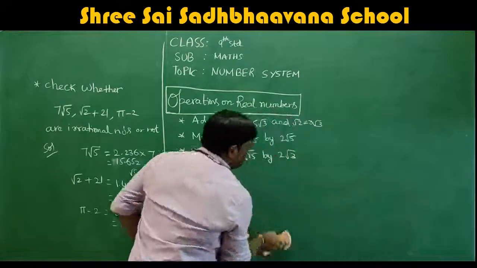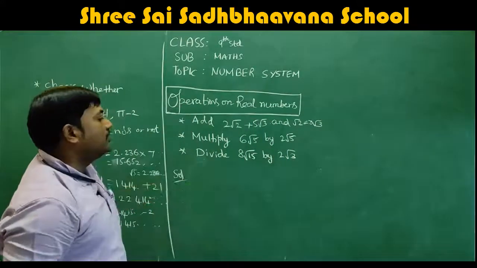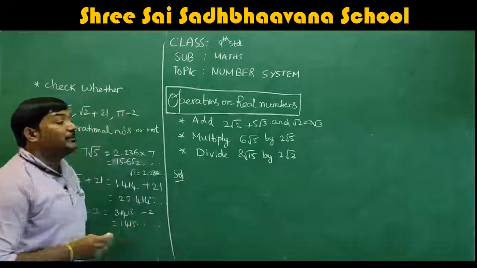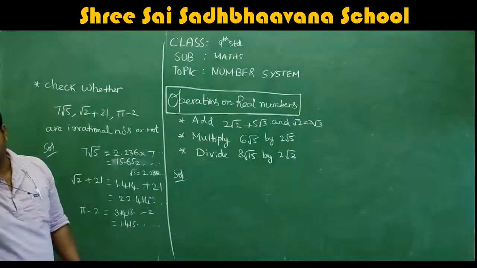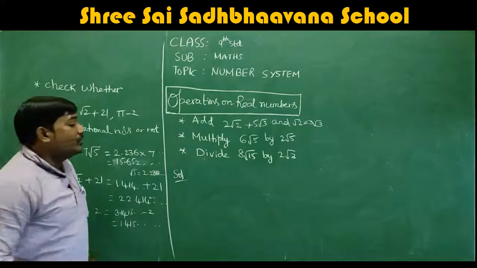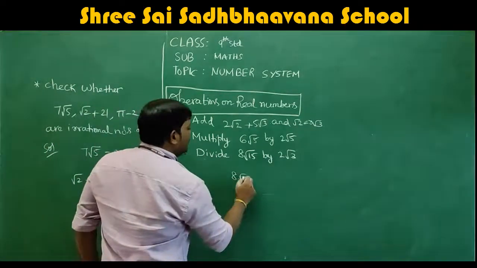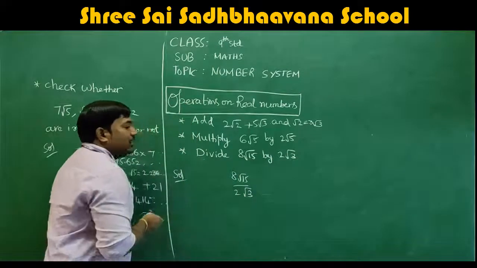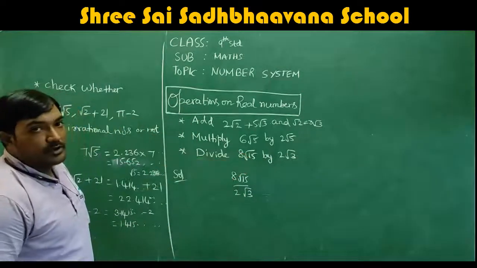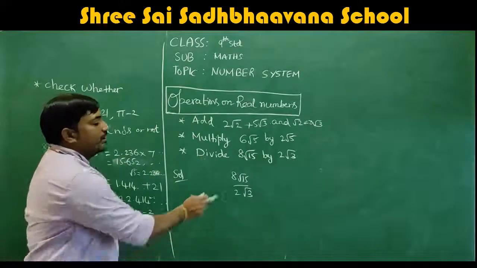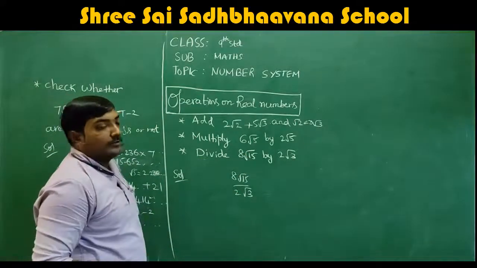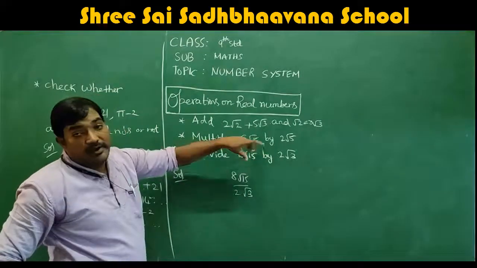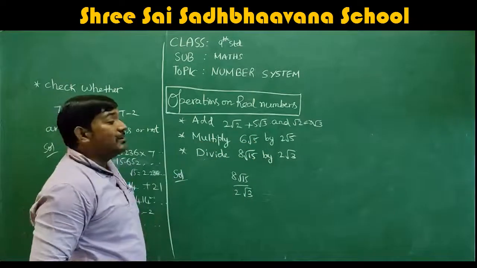Okay, so now let me go with the next sum, which is divide 8 root 15 by 2 root 3. Correct? So it means they are asking to divide this with this. So divide this by that. Don't do it the wrong way round. It means don't write 2 root 3 on top. They are asking to divide this by that. It means this should be the numerator, this should be the denominator.